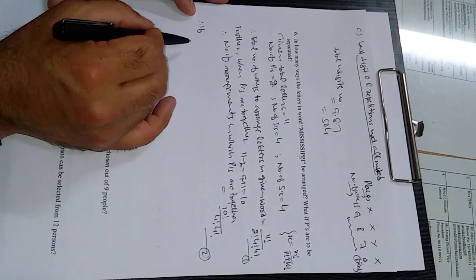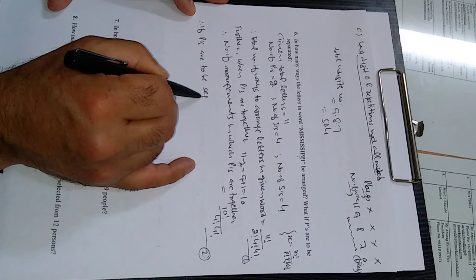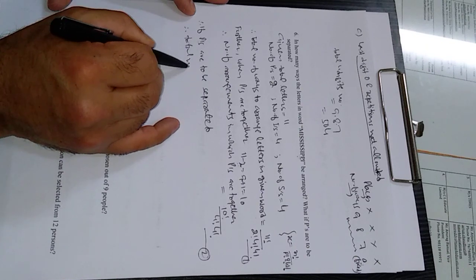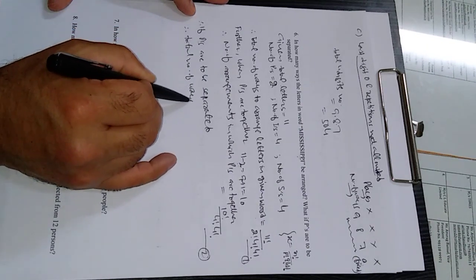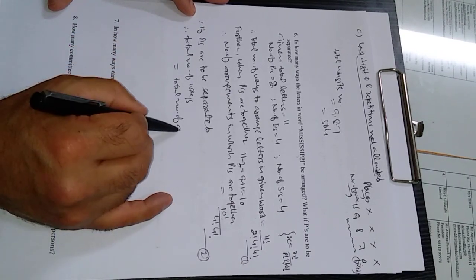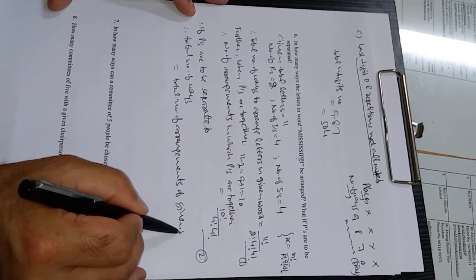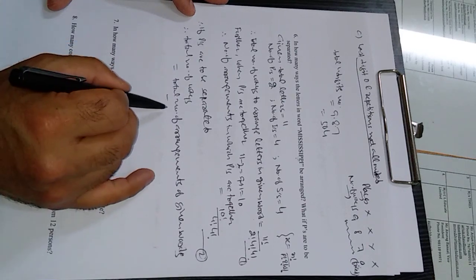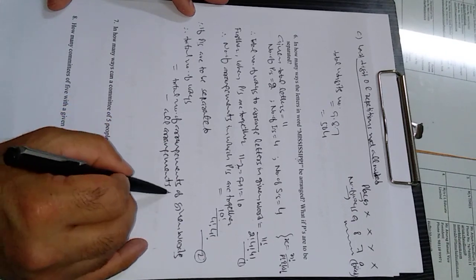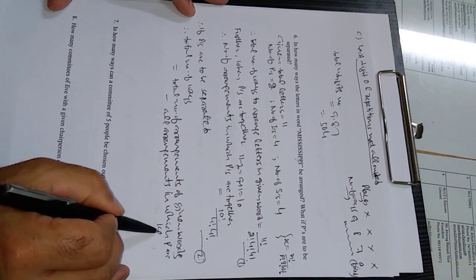Therefore, if P's are to be separated, the total number of ways will be equal to the total number of arrangements of the given word minus all arrangements in which P's are kept together.